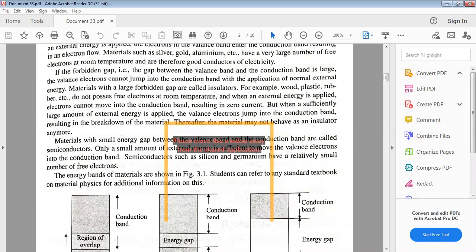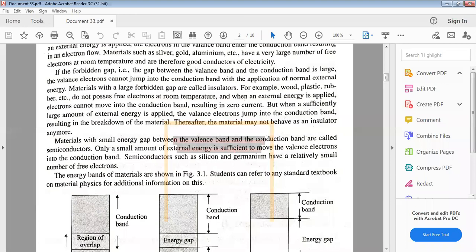So the materials with small energy gap between conduction band and valence band are called semiconductors. Only a small amount of external energy is required to move the electron from valence band to the conduction band. What is the typical energy gap between conduction band and valence band? What are the well-known semiconducting materials?